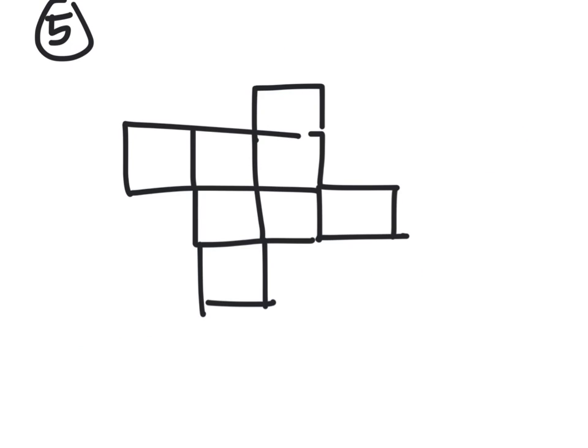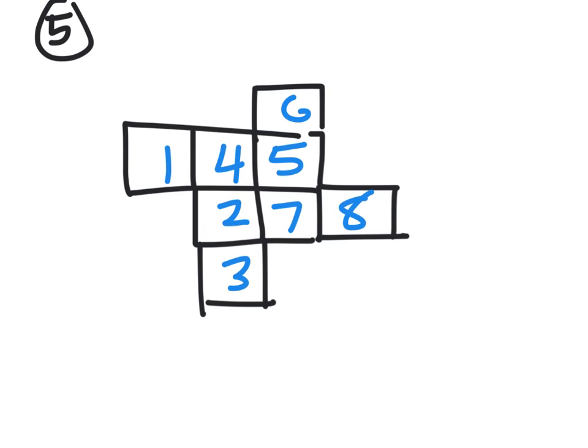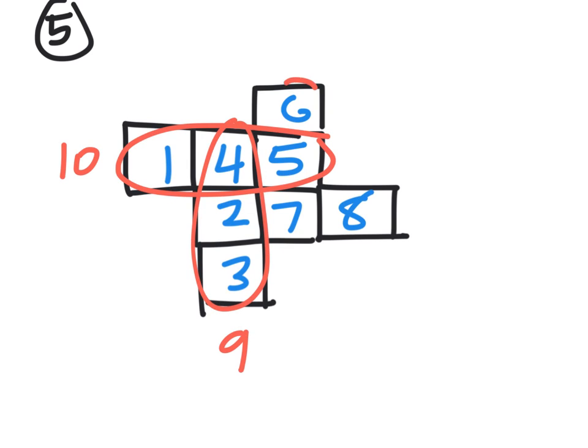Question 5, just a case of putting the numbers in. So let's try for an example. Let's go 4, 5, 1, 2, 3, 6, 7 and 8. Let's see if that works. Well, this row here adds up to 10. This row here adds up to 9. This row here adds up to 18. And this row here adds up to 17. So obviously that doesn't work because these numbers all have to be the same. So we need to start again.